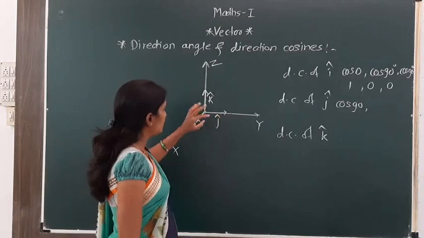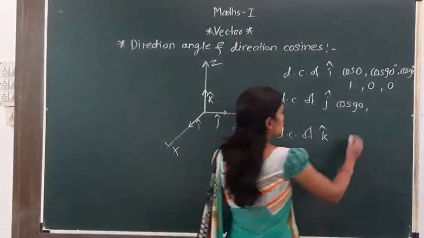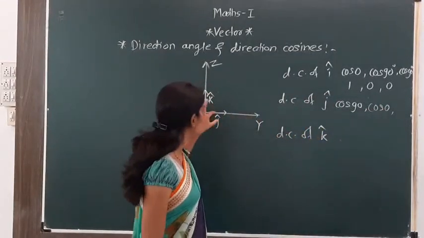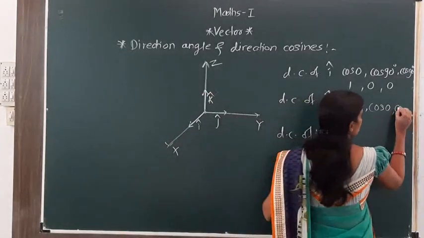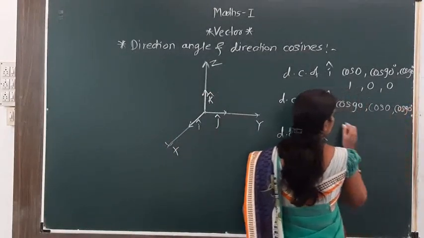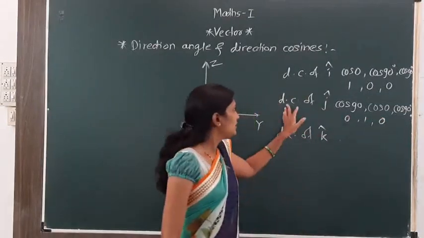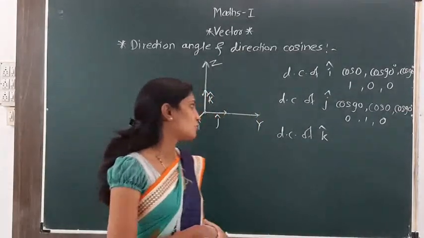Inclination of j cap with y axis is 0, so beta is 0, so cos 0. And gamma, inclination with z axis, that is 90 degrees, so cos 90 degrees, so its value is 0, 1, 0. So direction cosine of j cap is 0, 1, 0.